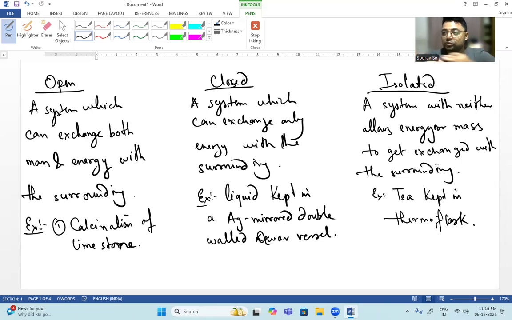That means it does not allow heat to move out of the system or to come into the system. That is why it is known as an isolated system. It does not allow energy or mass to get exchanged with the surrounding.